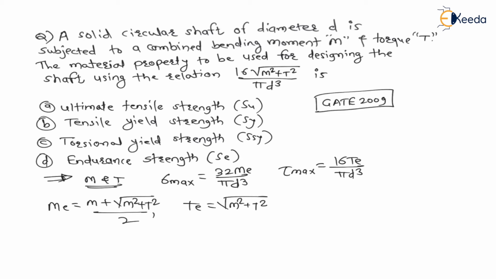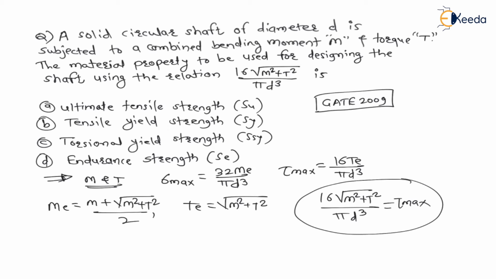Now they are saying we are using that 16 under root of M square plus T square divided by pi d cube. This means we are using maximum shear stress for the design. Then with which material property do we have to equate this maximum shear stress? For design, the maximum shear stress as per the maximum shear stress theory is equal to Ssy divided by factor of safety.